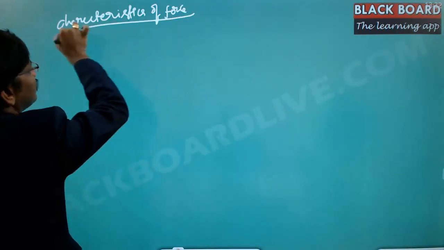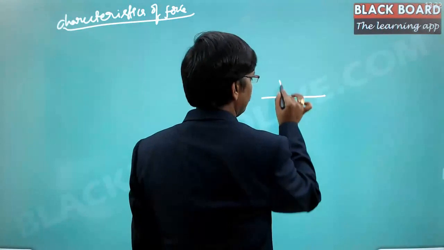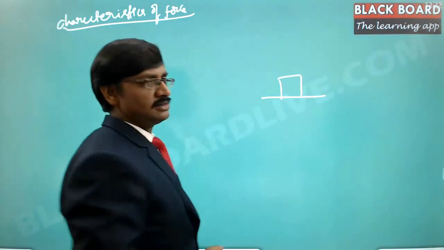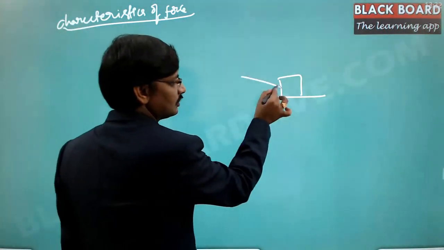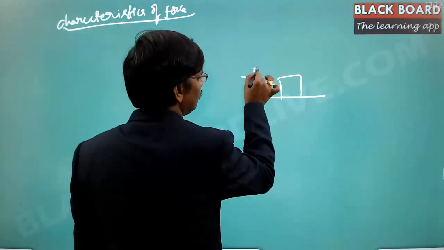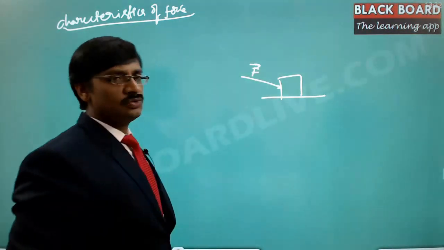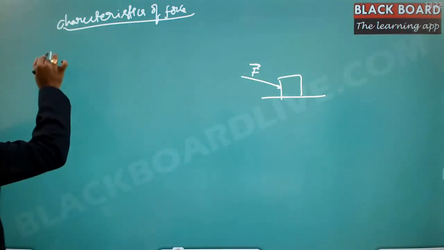So essentially there are three different characteristics of the force. Let us say there is a block of mass, and on that there is a force that is going to be applied. Here F is the force. So F is a vector. Force is a vector quantity.